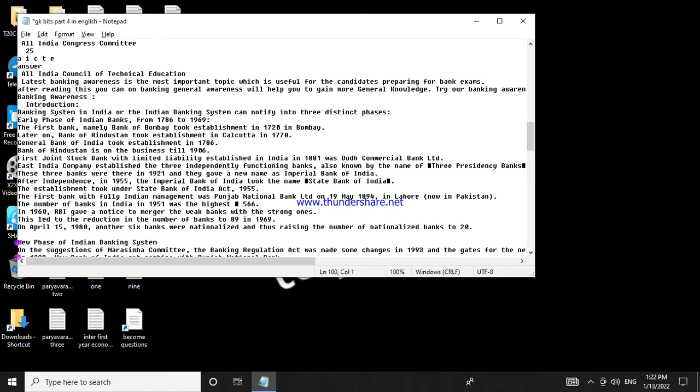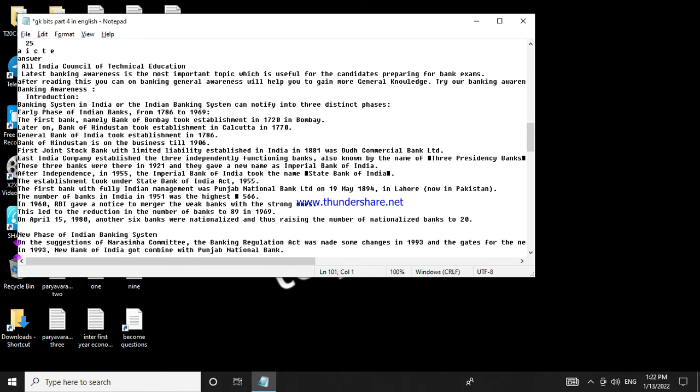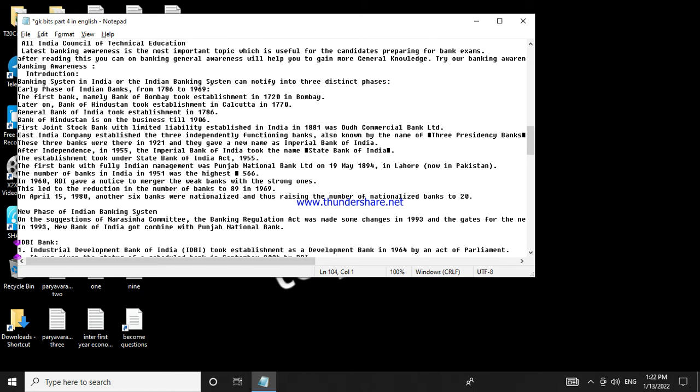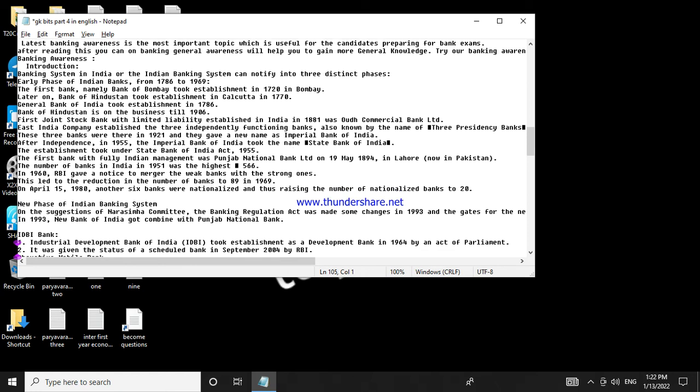New phase of Indian banking system. On the suggestions of Narasimha Committee, the Banking Regulation Act was changed in 1993 and the gates for new private sector banks were opened. In 1993, New Bank of India got merged with Punjab National Bank. IDBI Bank. 1. Industrial Development Bank of India, IDBI, was established as a development bank in 1964 by an Act of Parliament. 2. It was given the status of a scheduled bank in September 2004 by RBI.